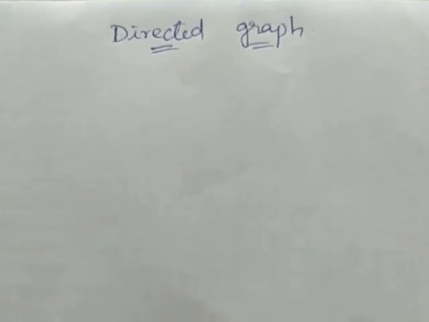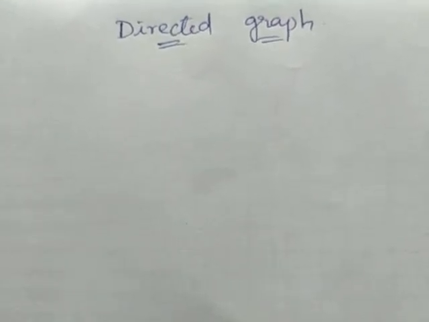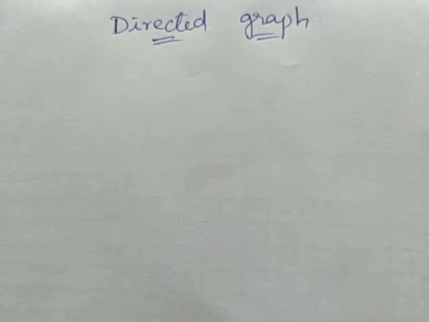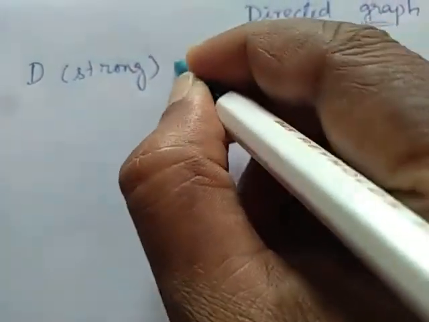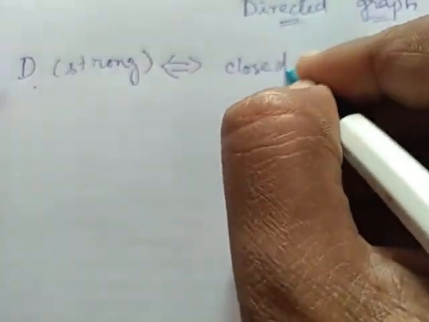Hello everyone. In this video, we are going to study some theorems on directed graphs. The very first theorem is: a graph or a digraph is strong if and only if it contains a closed spanning walk. I am taking the directed graph as D. The directed graph D is strong if and only if it contains a closed spanning walk.